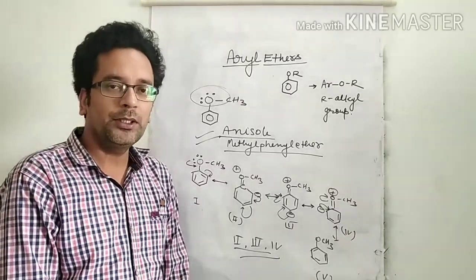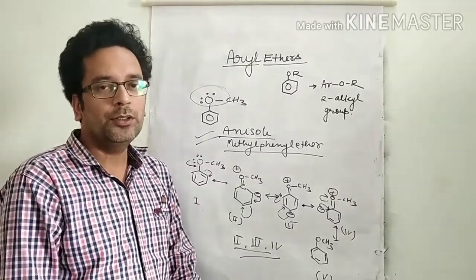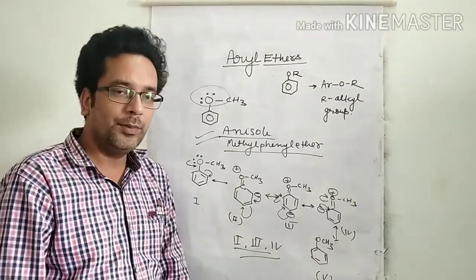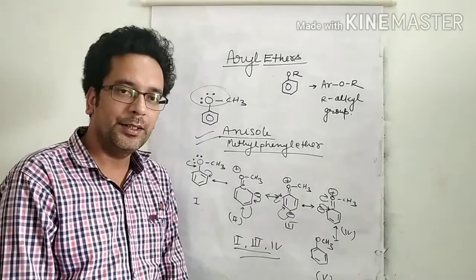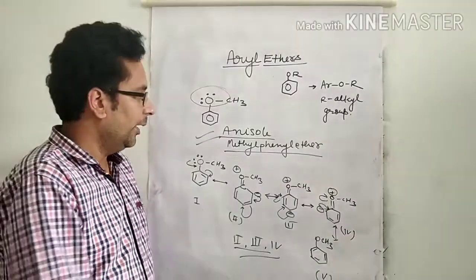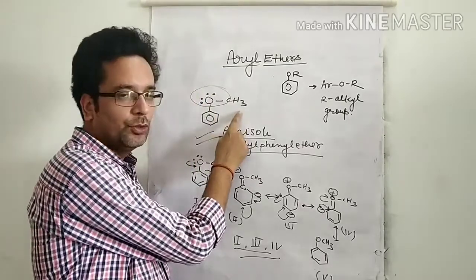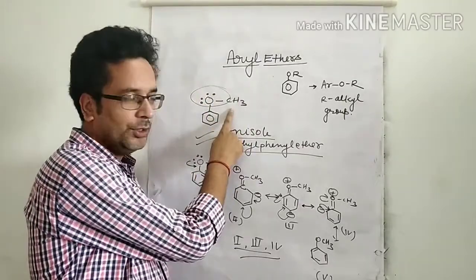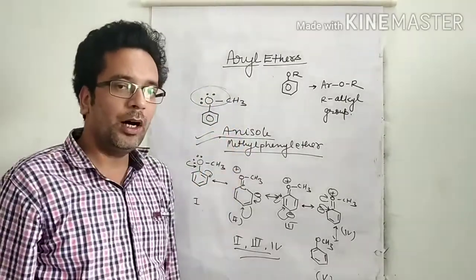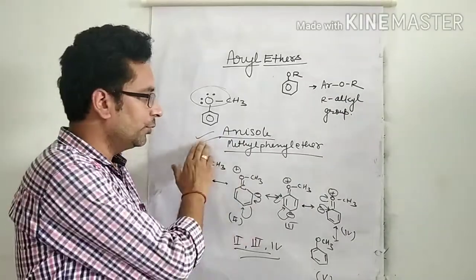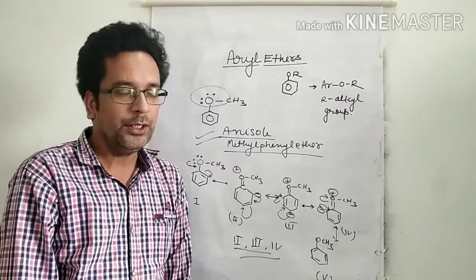Why? Because anisole is an ortho para directing group. In anisole, this group is known as the alkoxy group, and the alkoxy group is an ortho para directing group. That is why it shows electrophilic substitution reaction.